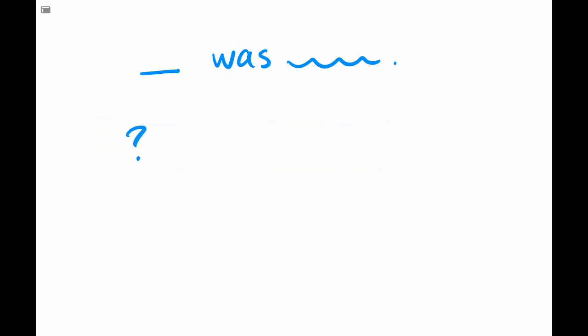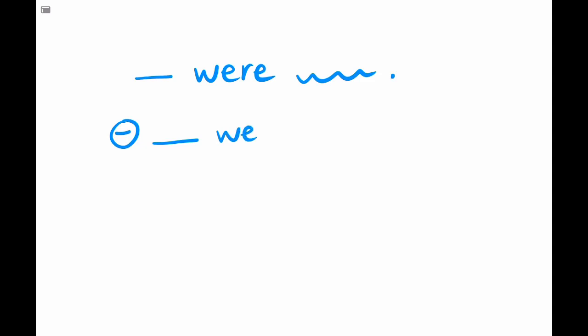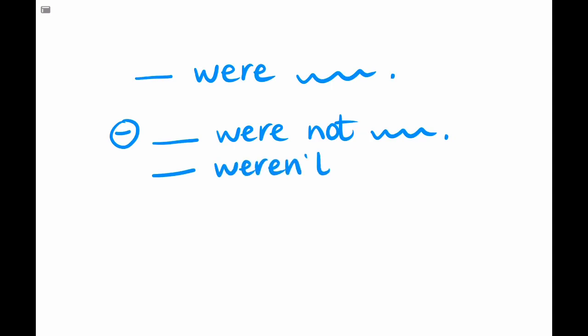For the question, our strong verb will go at the beginning of the sentence. So our question will start with was something, then complement and a question mark. As we know, the verb to be in past simple tense can be was or were. So if we have the verb were in the sentence, the negative form will be something were not, complement. And were not can be contracted to weren't. So were not and weren't is the same thing.